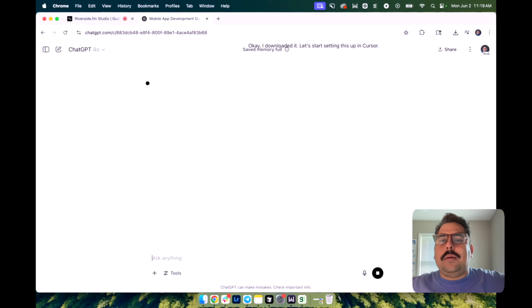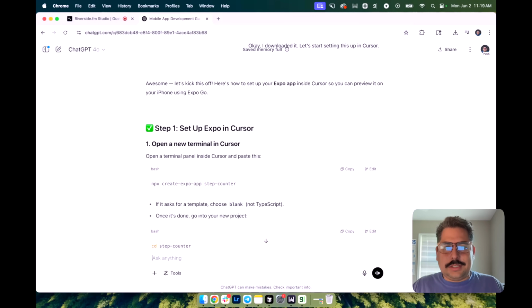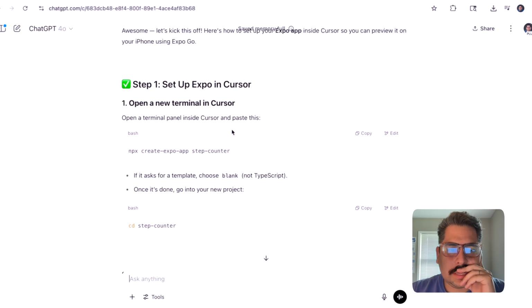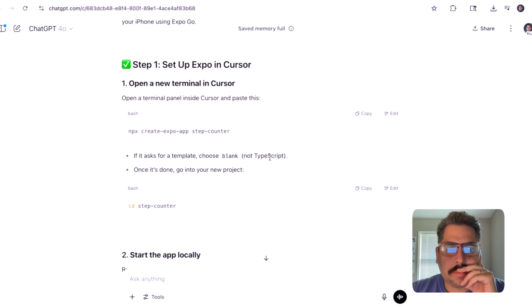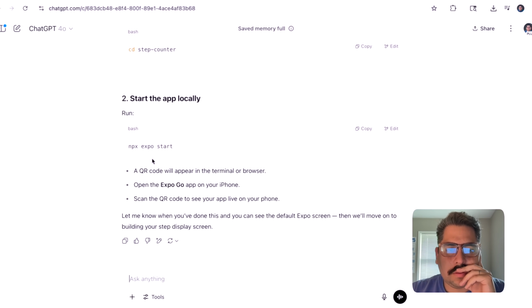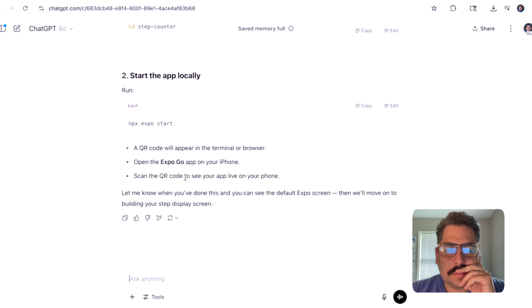What no one tells you about building here is that it's really just the step-by-step process. It's a little slow. But okay. Open up a terminal panel inside Cursor and paste this. If it asks for a template, choose blank. Once it's done, go into your new project. Start the app locally. A QR code will appear. Let me know once you've done it.